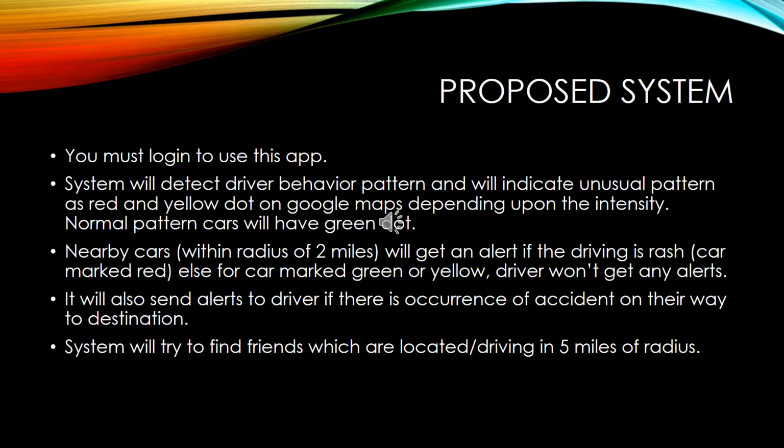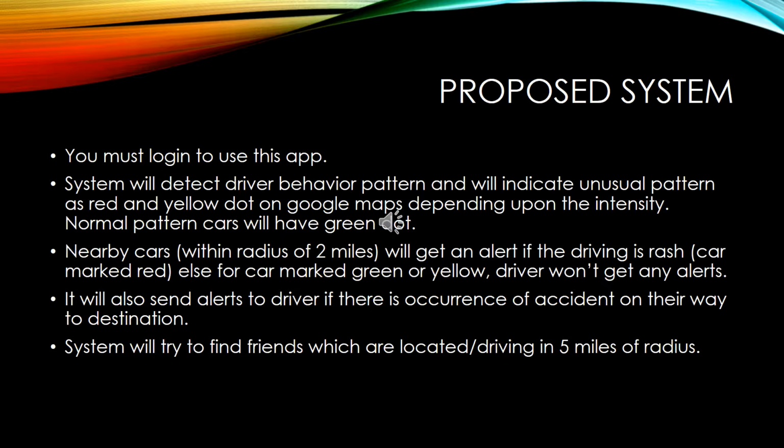Nearby cars will also get an alert if driving is unusual based on the above parameters. There will be no alerts for yellow and green dotted cars. The proposed system will also send the latest accident updates in the direction they are traveling. This feature will help to select a more feasible route at the same time. Google Maps will provide the latest information to the system.